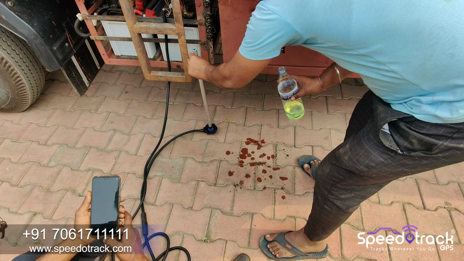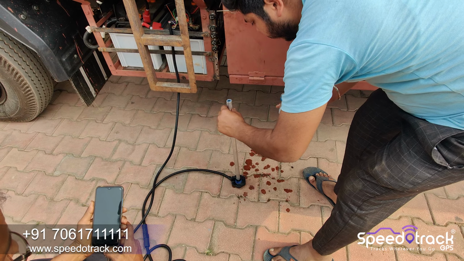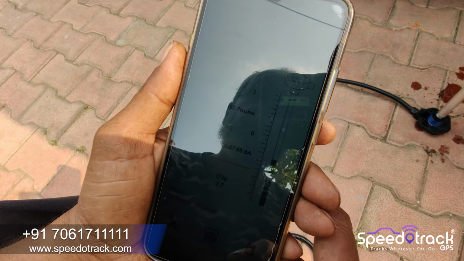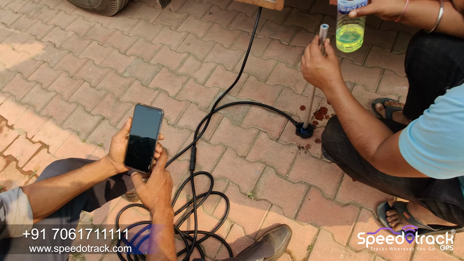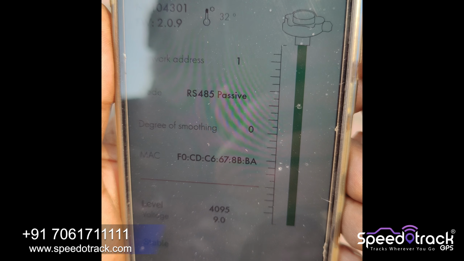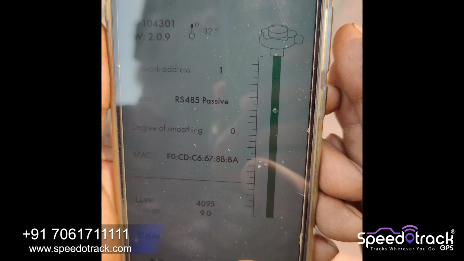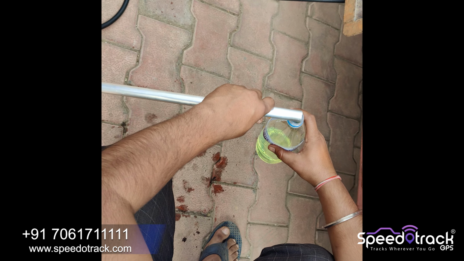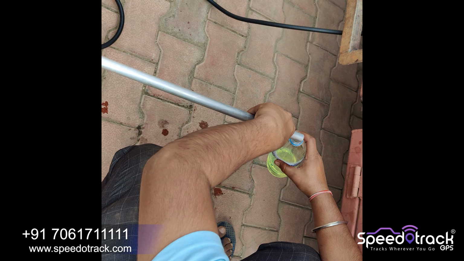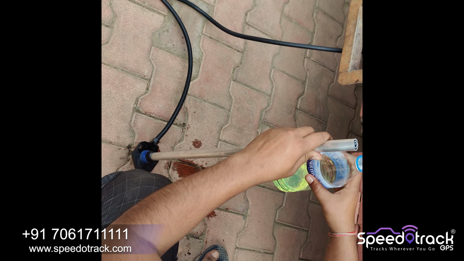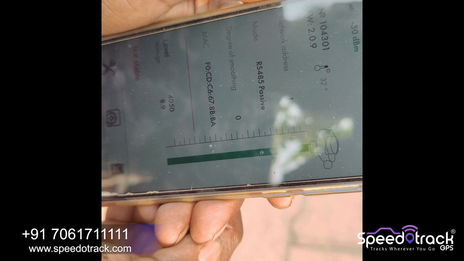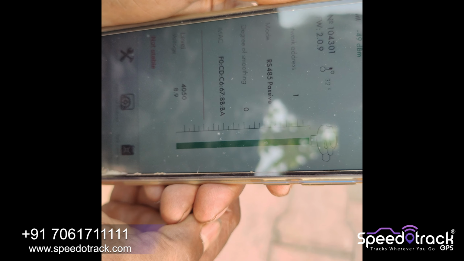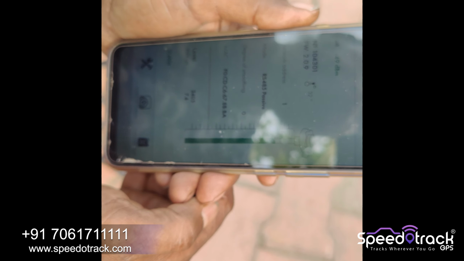So we have filled the sensor with the diesel, and now on the mobile application we can check the status. When it shows the full level, we will click on the full level value. Now we'll drain the fuel from the sensor. Now the sensor calibration process is complete after cutting the sensor.